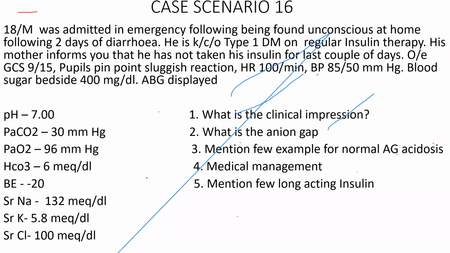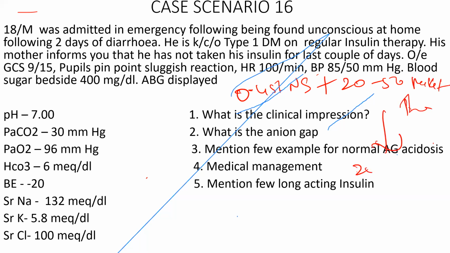Sir, sorry to interrupt you. Normal saline, how much? For the initial 1 to 2 hours, you have to give at least 1 liter per hour for the initial 2 hours. Subsequently, you can give 0.45% normal saline with 20 to 50 milliequivalents of potassium added to it, at a rate of 200 to 500 ml per hour. The fluid deficit will be around 5 to 7 liters in a patient with DKA, of which half should be replaced in the initial 12 hours. The remaining half should be replaced after 12 hours.